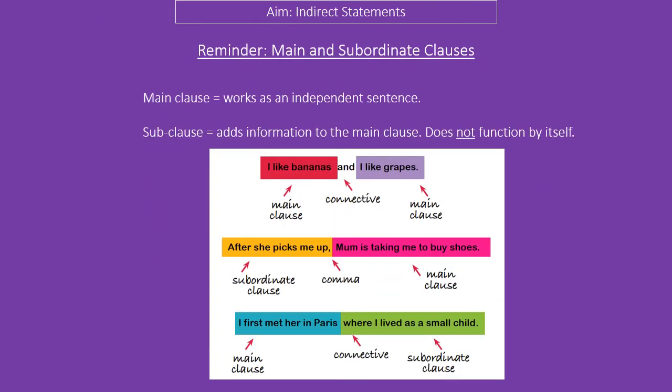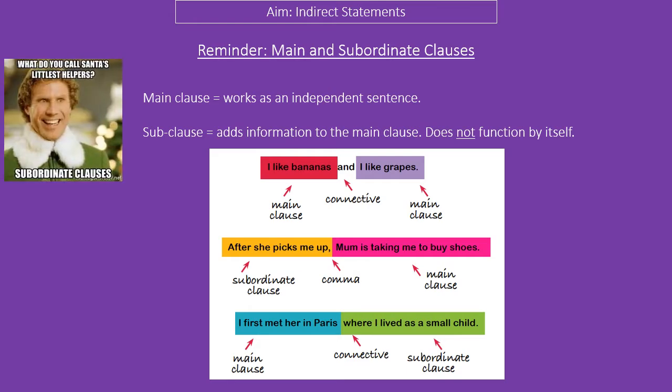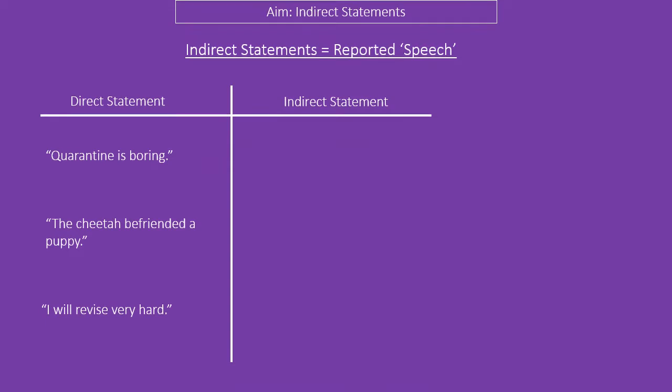Indirect statements are incredibly common in Latin, and you will absolutely see one on your GCSE, probably several. First thing we need to think about, though, is subclauses. Main and subclauses are something you probably did in primary school grammar. The main clause is the main part of the sentence. It functions by itself. Subclauses don't, they add information to the sentence. They are not the main sentence.